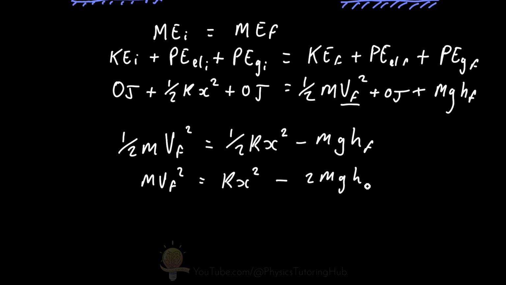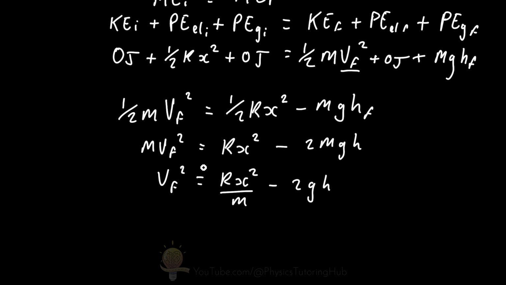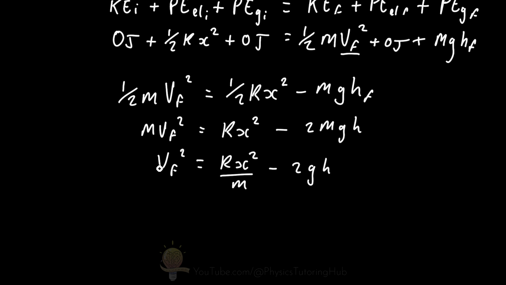mgh. We're going to divide both sides by the mass of the ball bearing. Velocity of the ball bearing squared, the final velocity, is equal to the spring constant x squared divided by m minus 2gh, because m has been cancelled here. The last thing we need to do is get rid of this squared term, so we square root both sides.